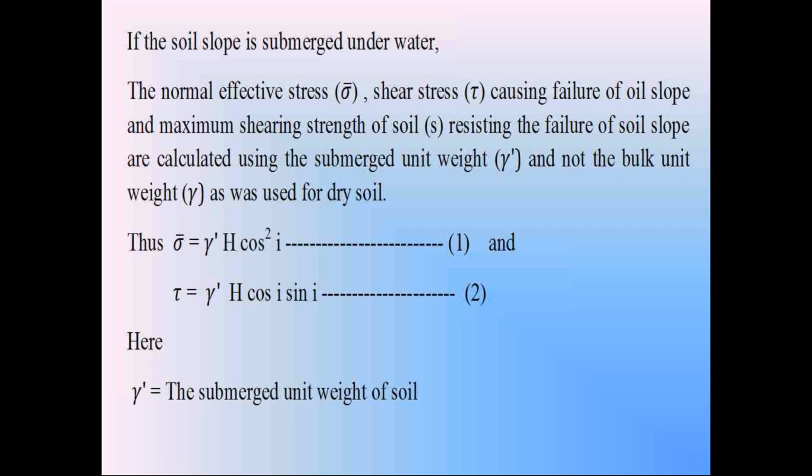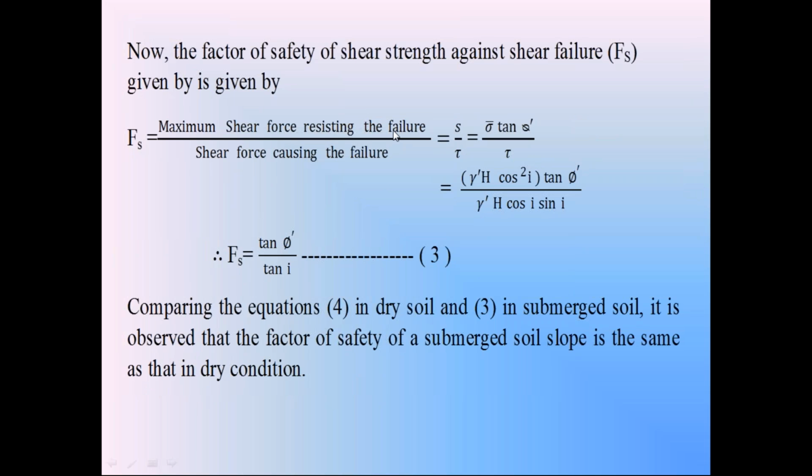Then by using this effective stress sigma dash and the Terzaghi equation, we calculate the maximum resisting shear strength S. So the maximum resisting shear strength S is equal to sigma dash into tan phi dash, because the soil is cohesionless soil. So we find the maximum resisting shear strength of soil, S equal to sigma dash tan phi dash,